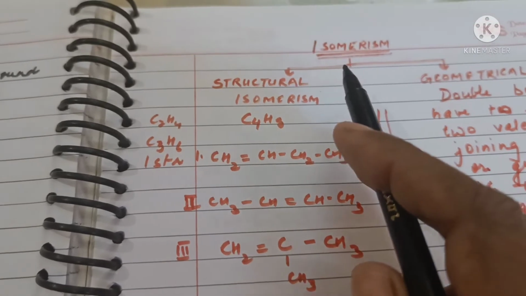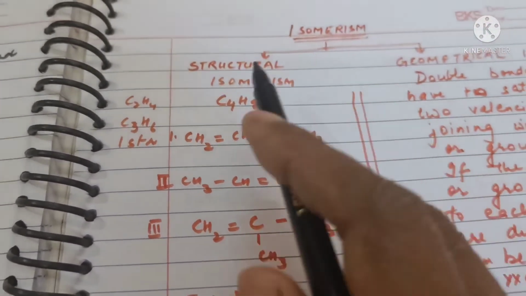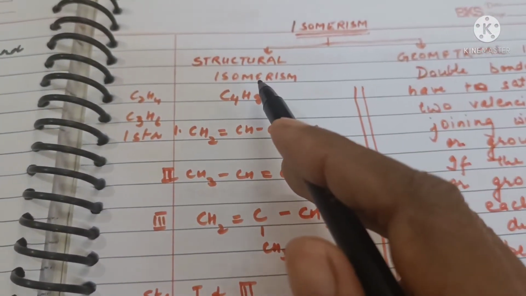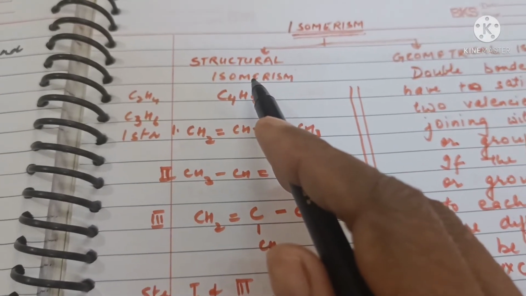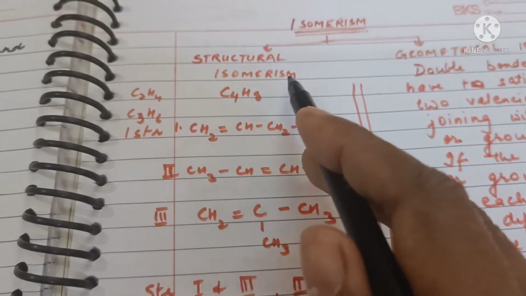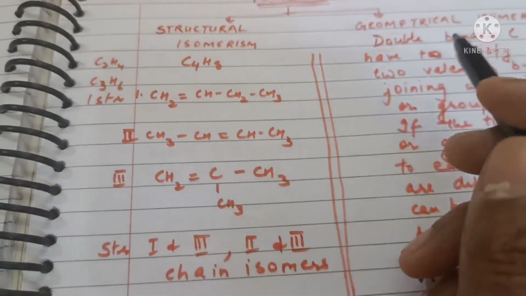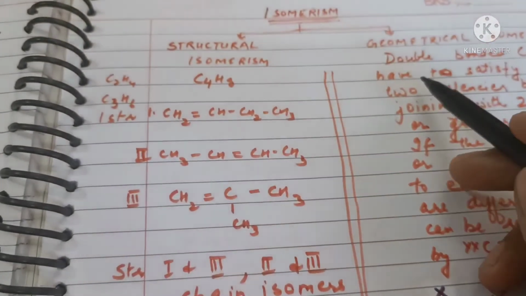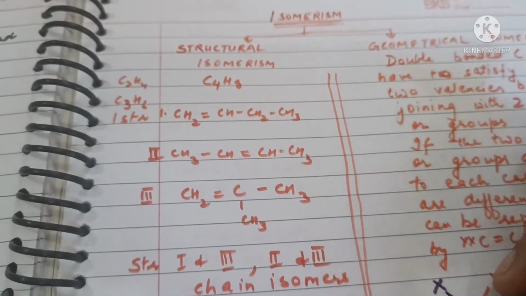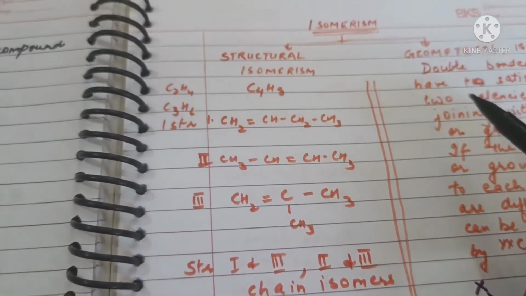Next is isomerism in alkenes. Alkenes can show two types of isomerism. When the difference arises on account of structure of compounds, it is called structural isomerism, and when the difference occurs on account of geometry of the compound, it is called geometrical isomerism.